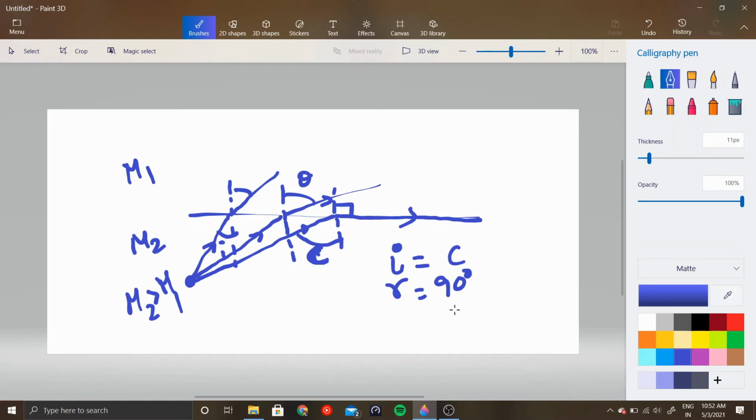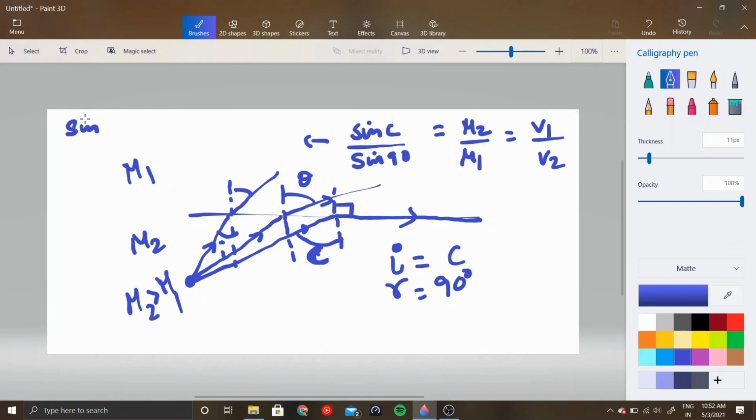So by Snell's law, sin C by sin 90 is equal to mu of 2 by mu of 1, which is equal to V of 1 by V of 2, right? So simplifying this, sin 90 is just 1.